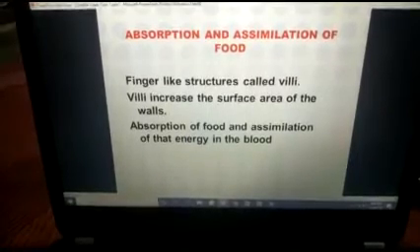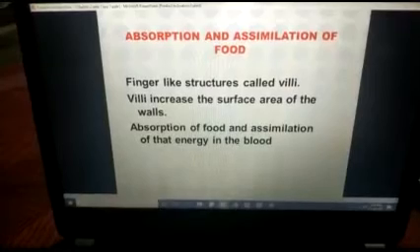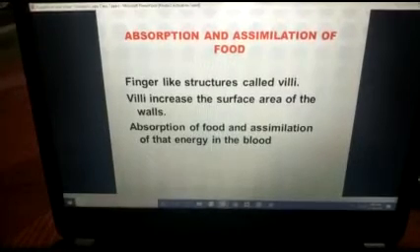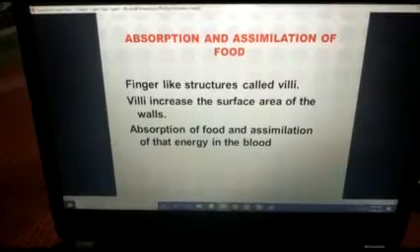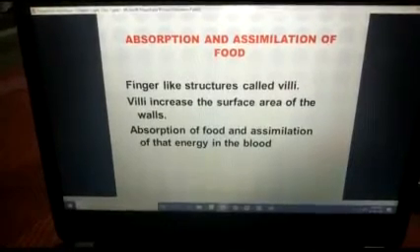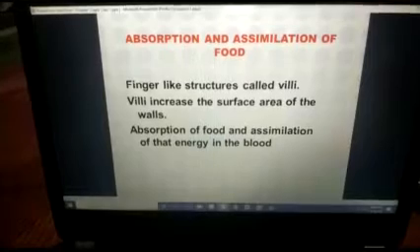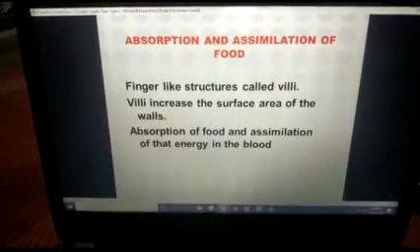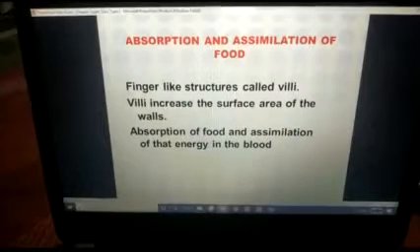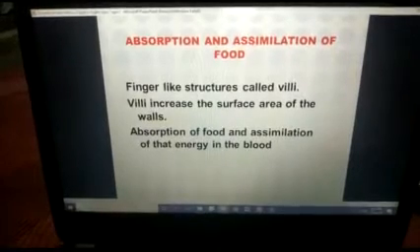As I told you in our previous classes, the simplest unit of carbohydrate is glucose, the simplest unit of proteins is amino acids, the simplest unit of fats is fatty acids.